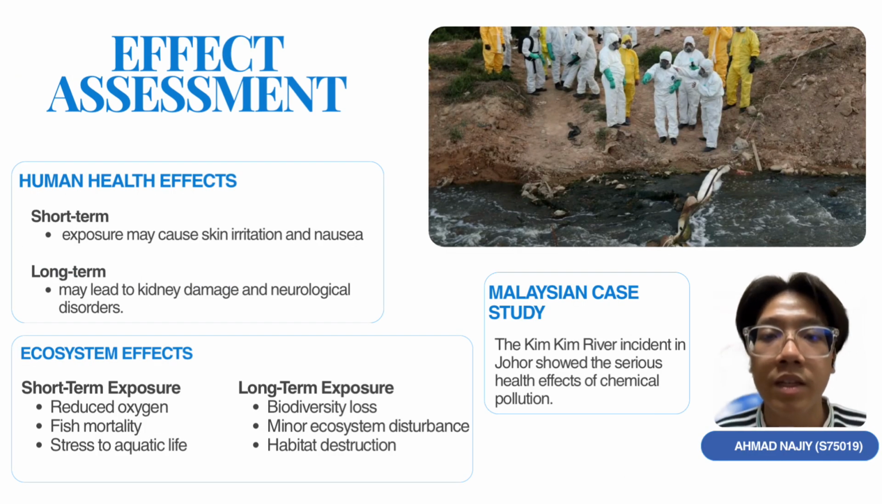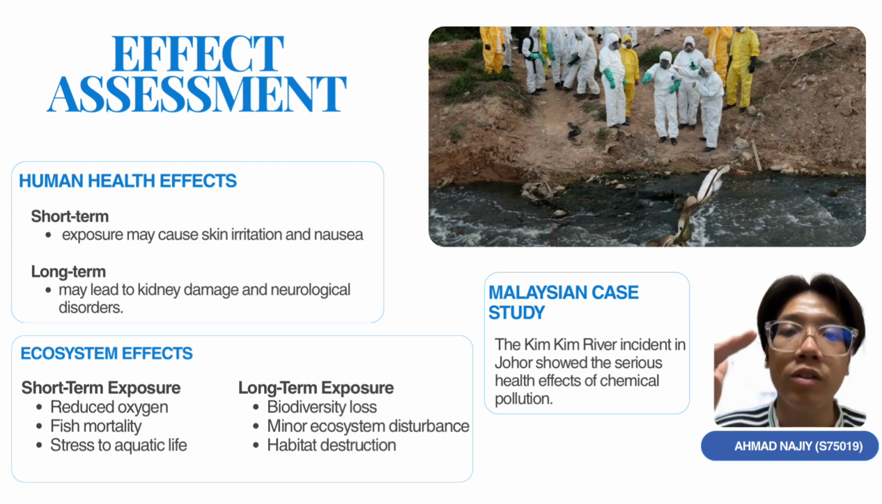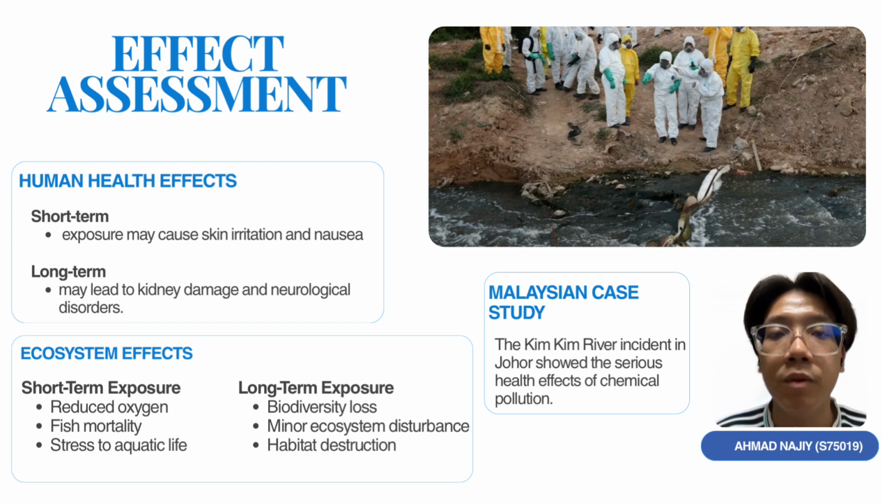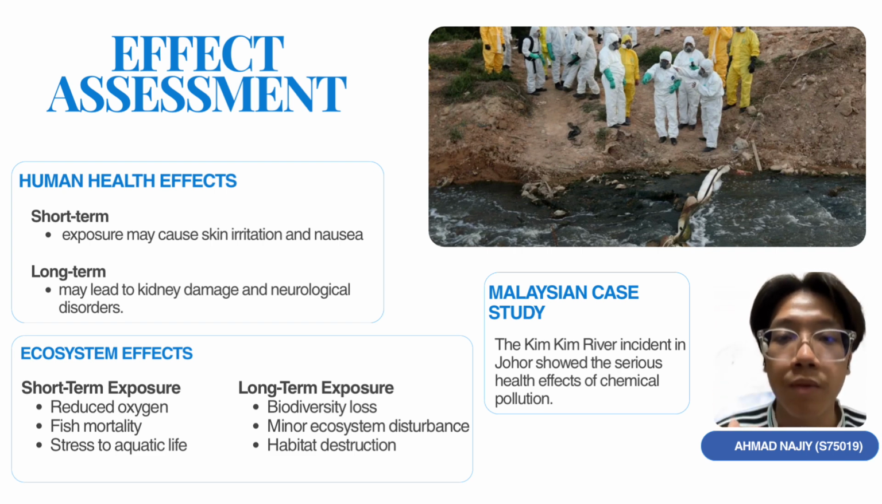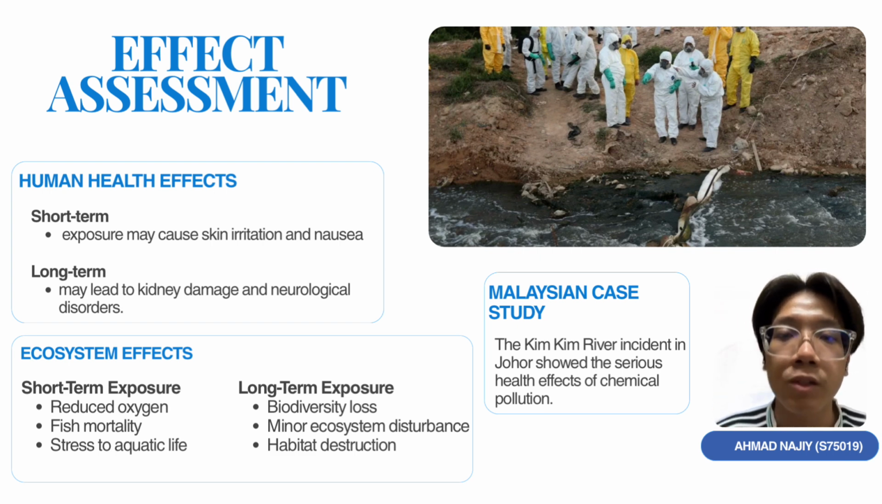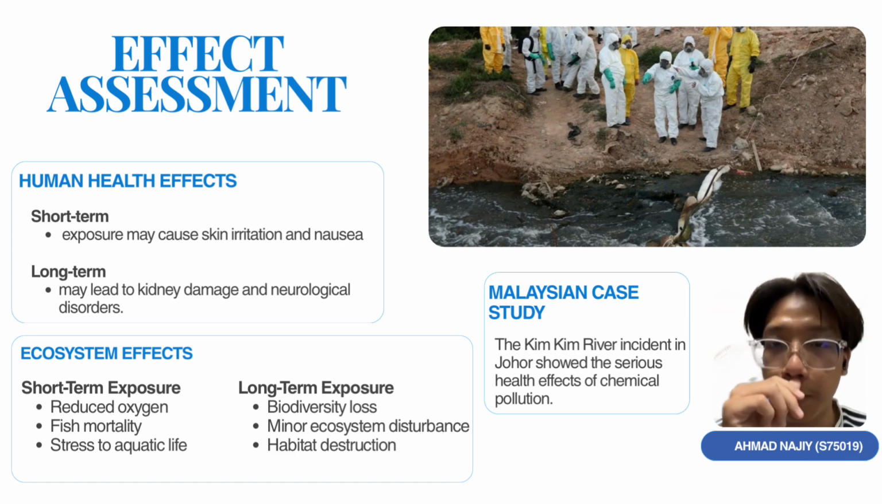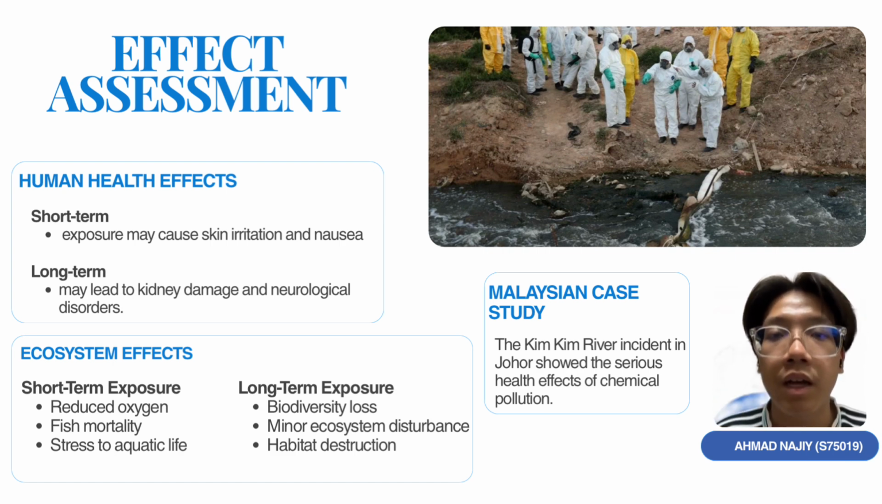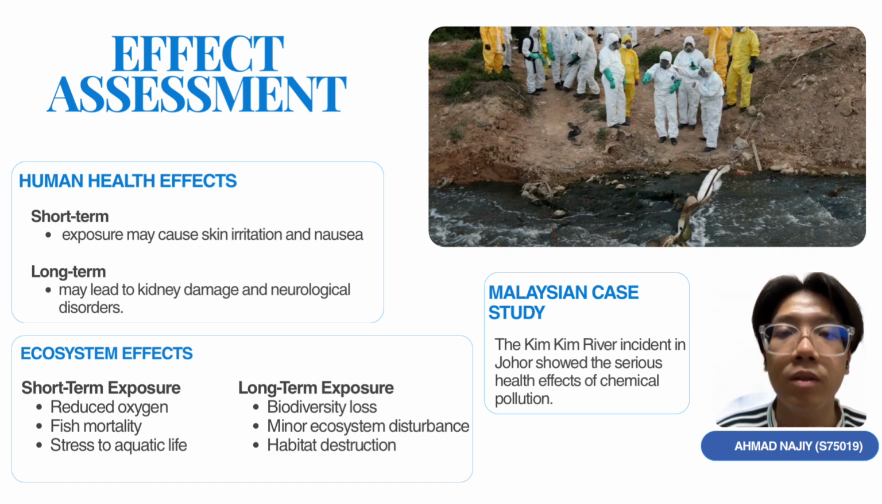Dose response assessment explains how different pollutant concentrations affect humans and the ecosystem. In general, higher pollutant concentration and longer exposure period result in more severe effects. At low exposure levels, pollutants may reduce the dissolved oxygen and cause stress to aquatic organisms. This causes disturbance to the river ecosystem. However, high and prolonged exposure may lead to fish mortality and habitat destruction.